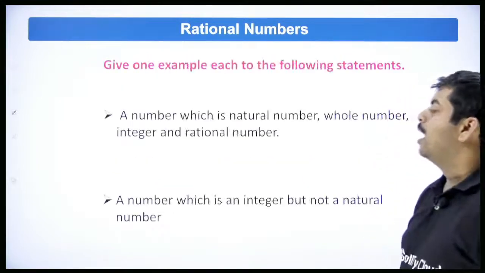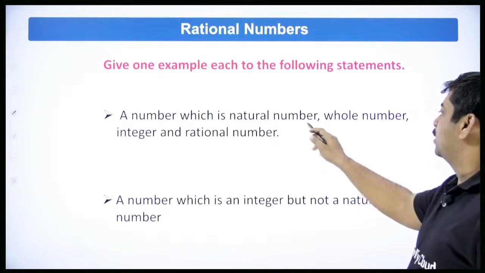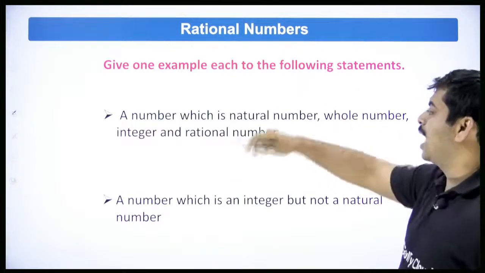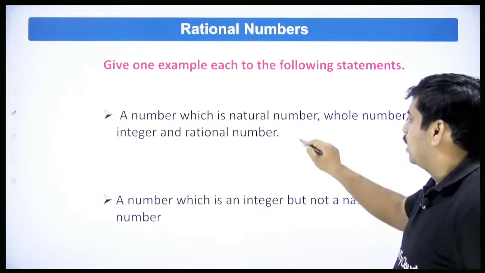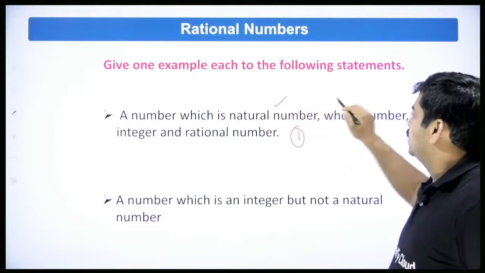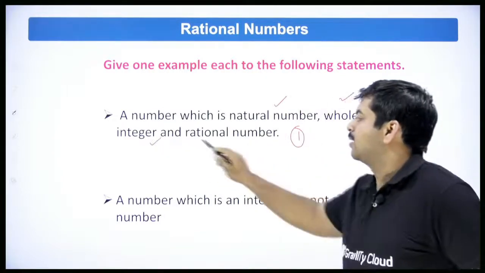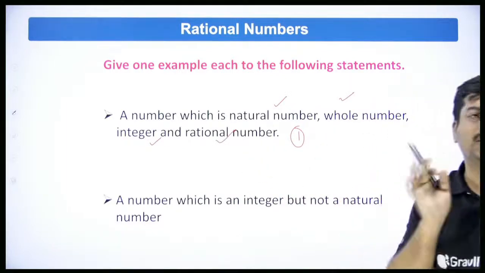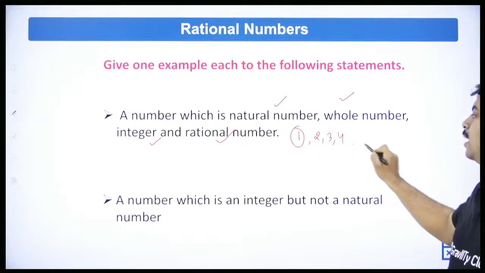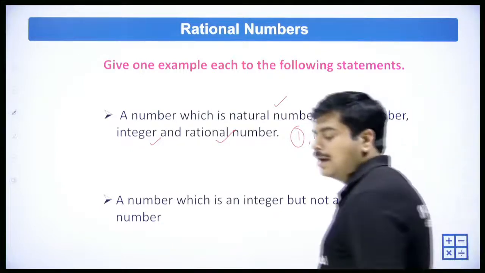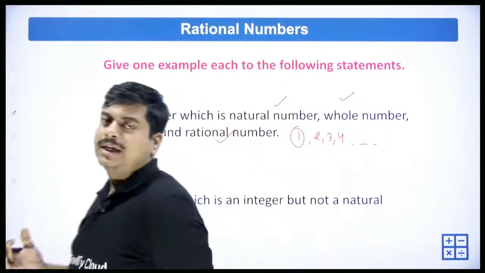Let's move forward. A number which is a natural number, whole number, integer and a rational number. Every natural number, let's say 1, is a natural number, a whole number, an integer, and a rational number. You take any natural number, it will be correct. 1, 2, 3, 4. Simply you can take natural numbers as the answer for that.